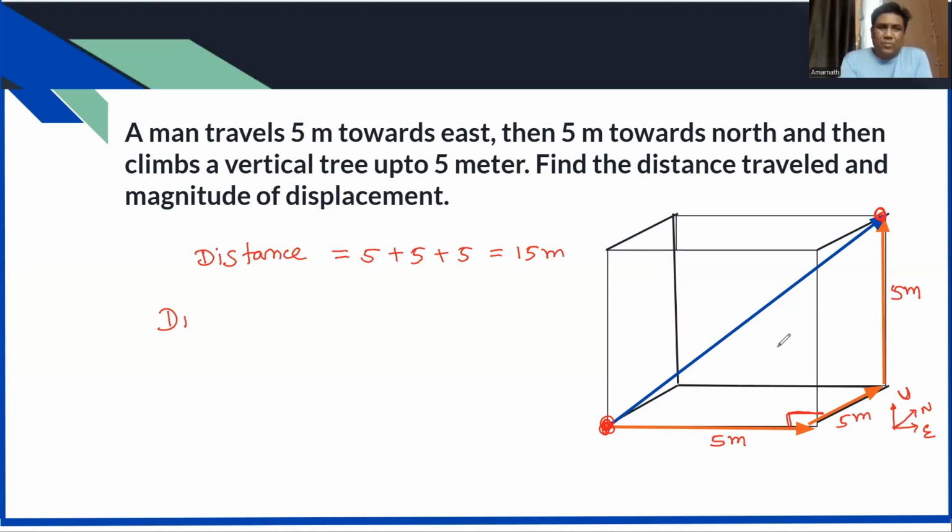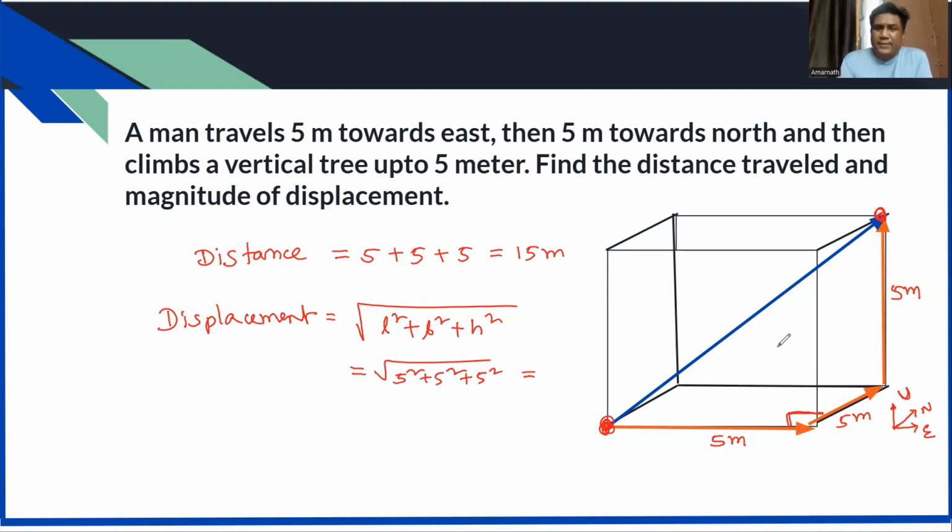So displacement is what? And you know the diagonal of a cuboid is the square root of length square plus breadth square plus height square. So you can write 5 square, 5 square, 5 square. It will be actually root of 3 times 5 square. Sorry, 5 root 3. The displacement will be 5 root 3 only. The length of this diagonal will be 5 root 3.